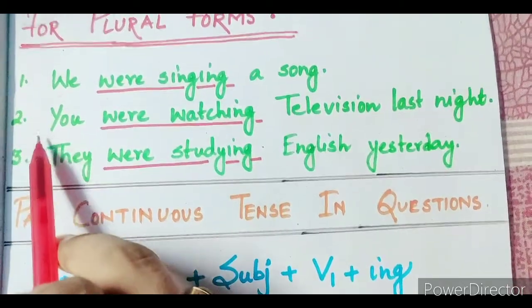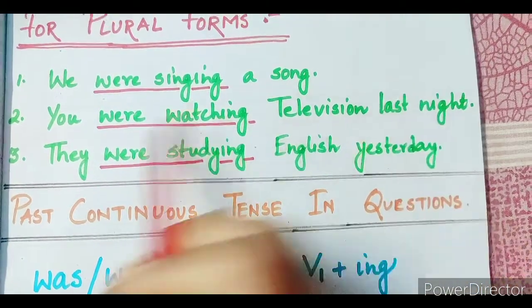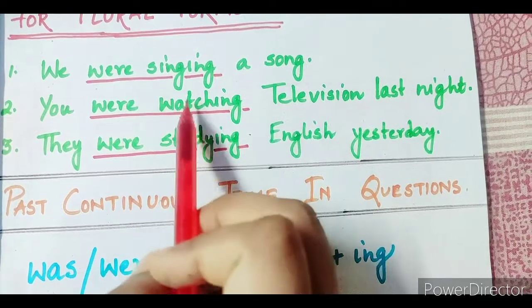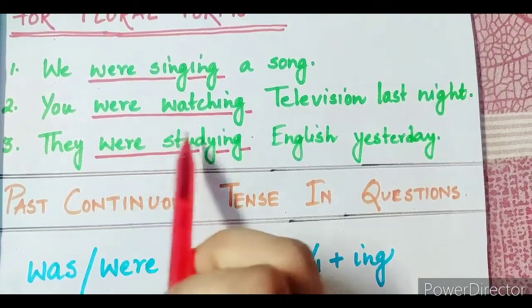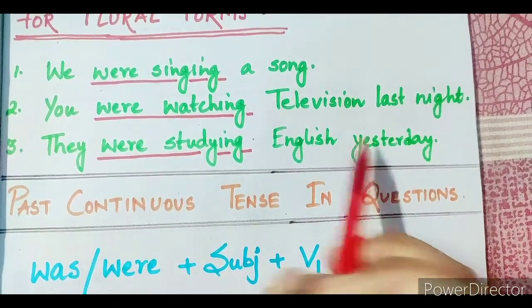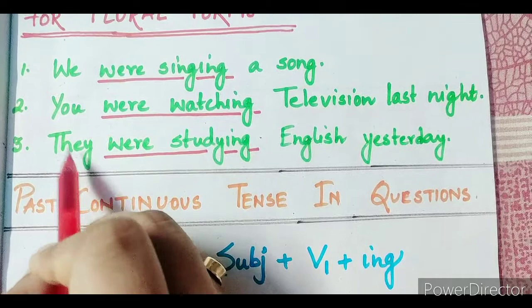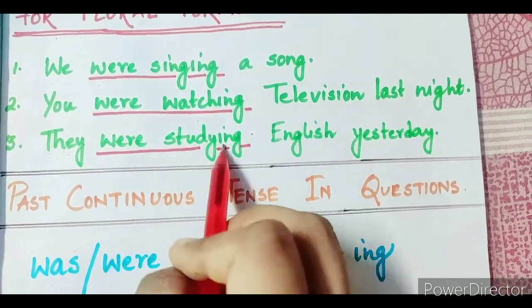The second example: you were watching television last night. Again we are using the plural form you, so we are using the auxiliary verb were along with the ing form. And the third example: they were studying English yesterday. Again you can see we are using the plural form they, so we are using the auxiliary verb were and the ing: were studying.